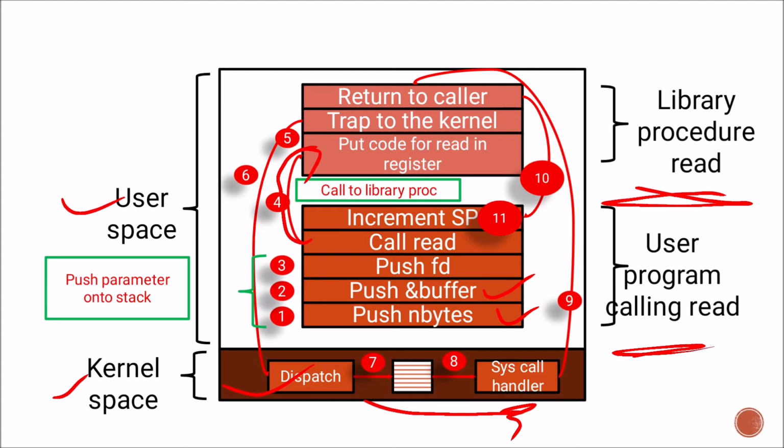So when a single system call is used in a particular program, this many procedures will happen. There are two spaces in the Unix operating system, user space and kernel space. Kernel space is not directly accessed by the user, it can only be accessed by the system call.